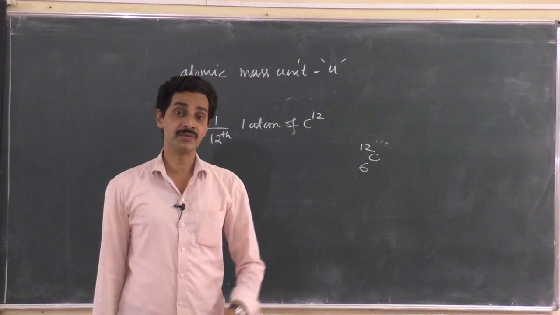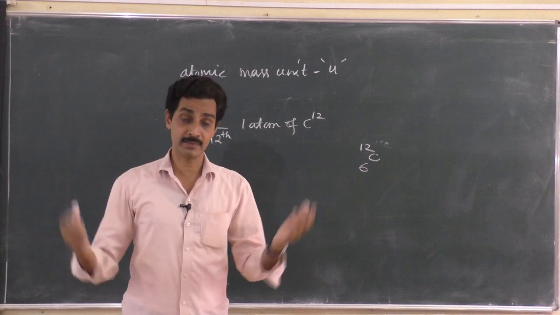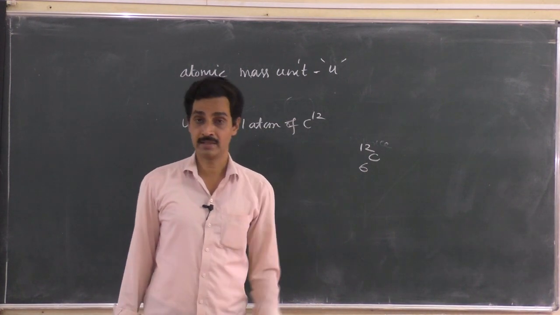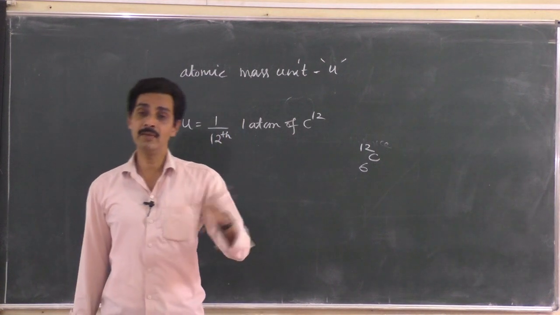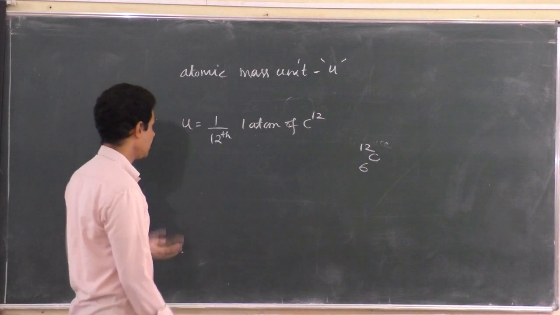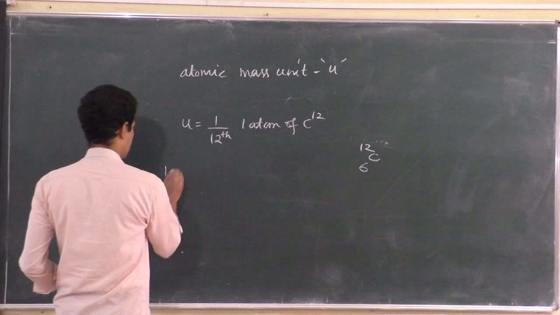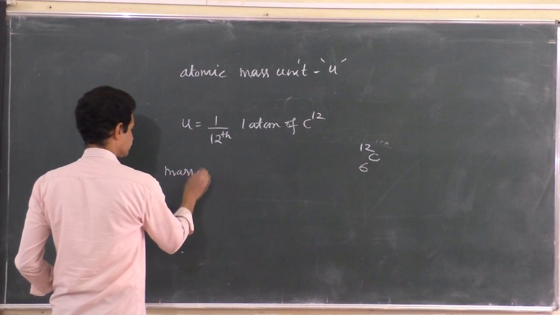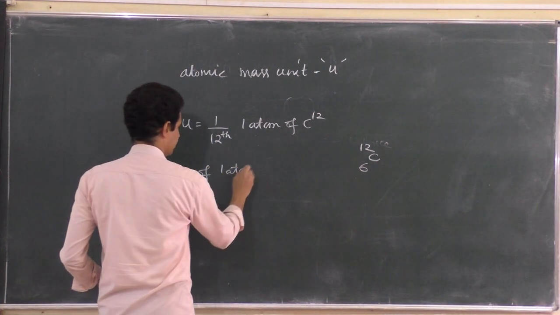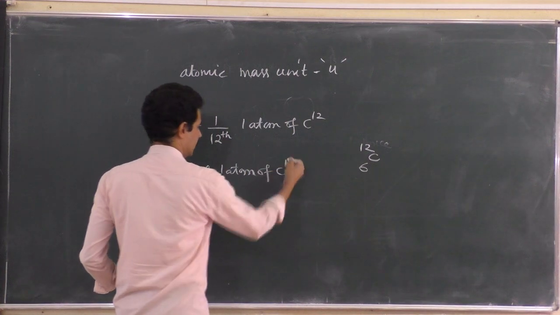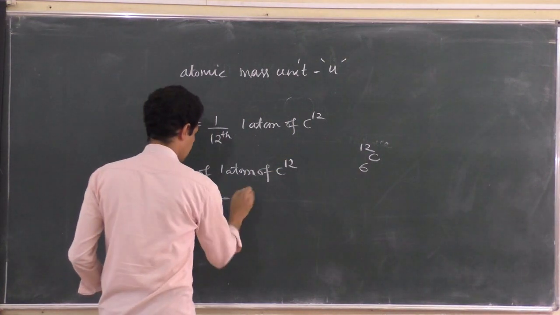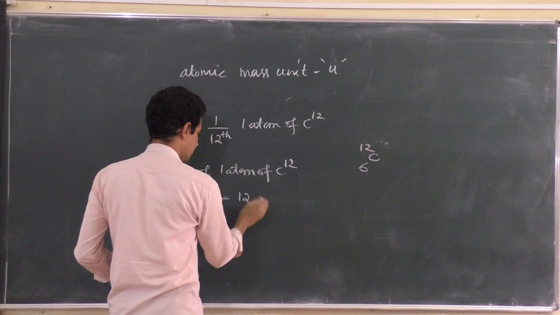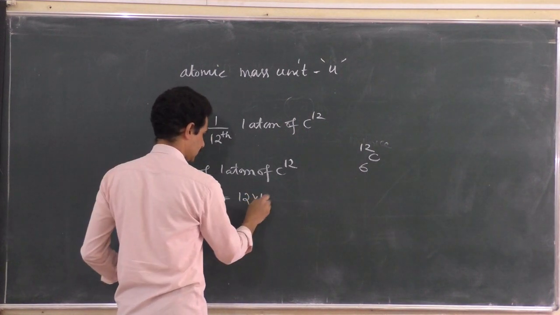It is the mass of 6.02 times 10 to the power 23 atoms, that is the Avogadro number of atoms. So what is the mass of 1 atom? Divide it. So the mass of 1 atom of carbon 12 is equal to 12 gram divided by that number, okay, I will convert it into kg.